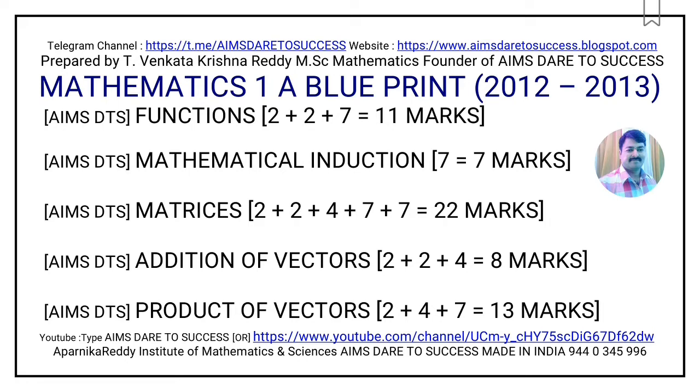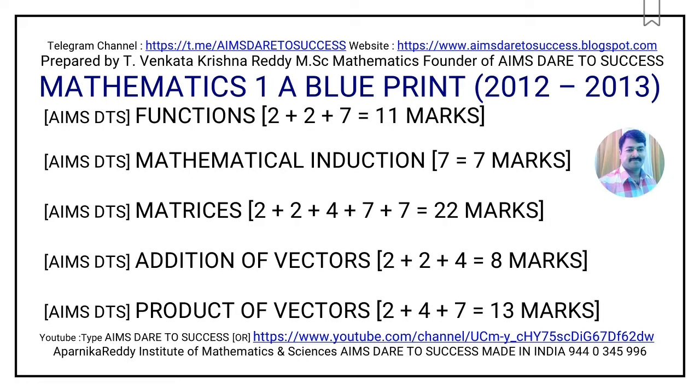Now I am moving to chapter 2, mathematical induction. Here you are having only one long answer question. Long answer question means 7 marks. Now I am moving to chapter 3, matrices. It is a very easy chapter and a high scoring chapter in Mathematics 1A. So here you are having two very short answer questions, one short answer question and two long answer questions. All together 2 plus 2 is 4, 4 plus 4 is 8, 8 plus 7 is 15, 15 plus 7 is 22 marks from matrices.